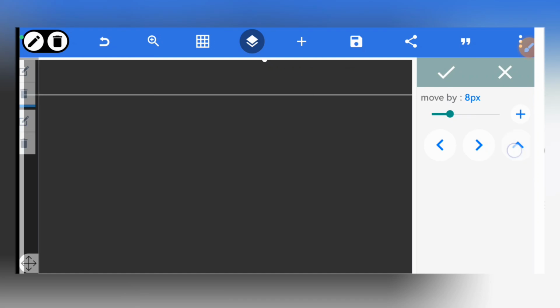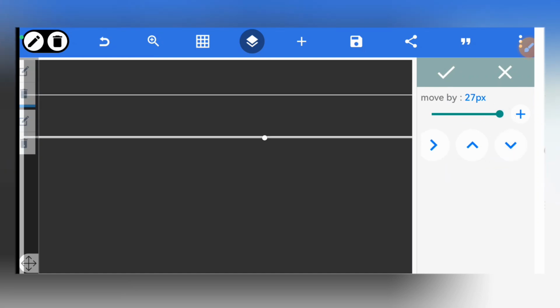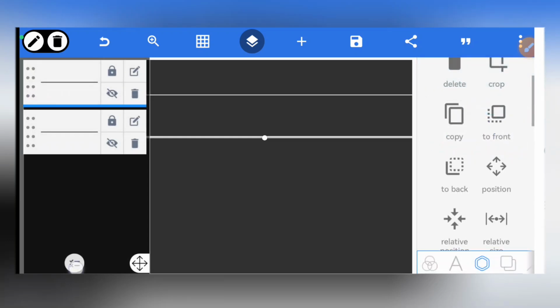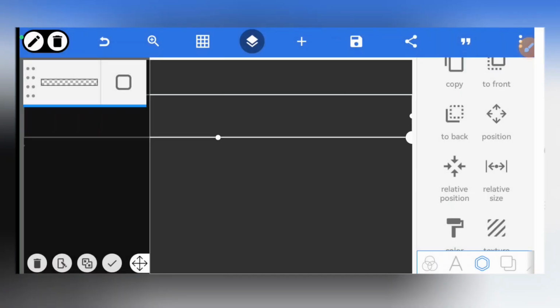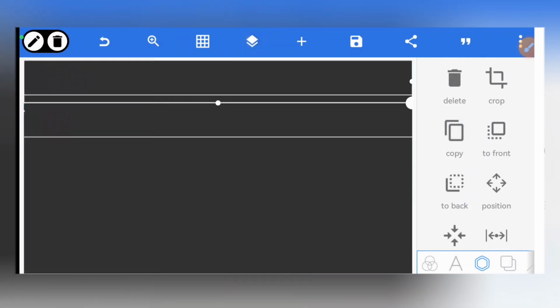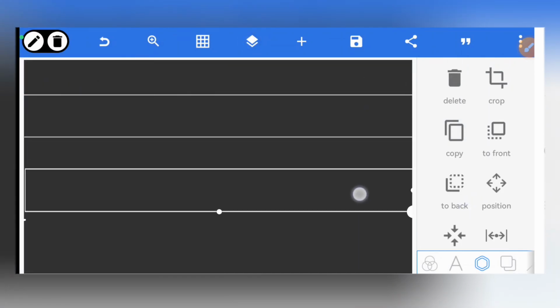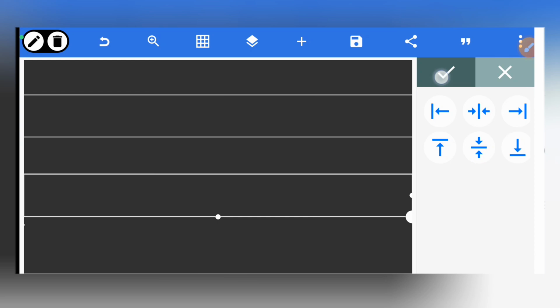So let's select, and then you move down. The reason we want to create more like a grid kind of thing is just with the lines. But then you come here and merge these ones together so that it's easier. Then you copy again and then you move down. Alright, just make sure that after moving down everything is centered. So you come here to center, make sure you center it.